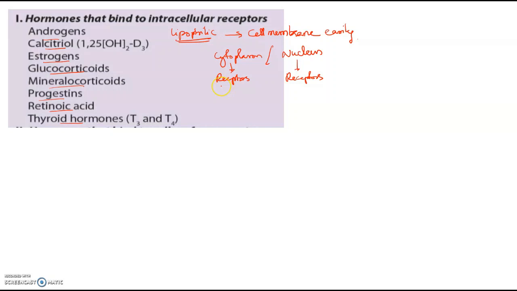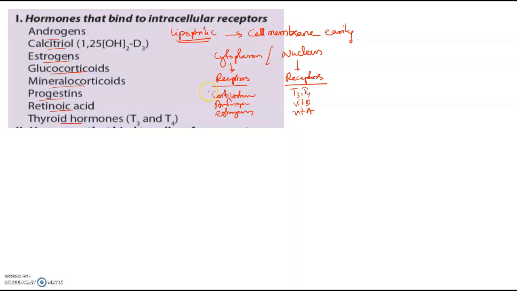Those that bind inside the cytoplasm are mostly sterol derivatives like your corticosteroids, androgens, estrogens, and all that. Whereas those that go directly are T3, T4 thyroid hormones, vitamin D, vitamin A, and so on.